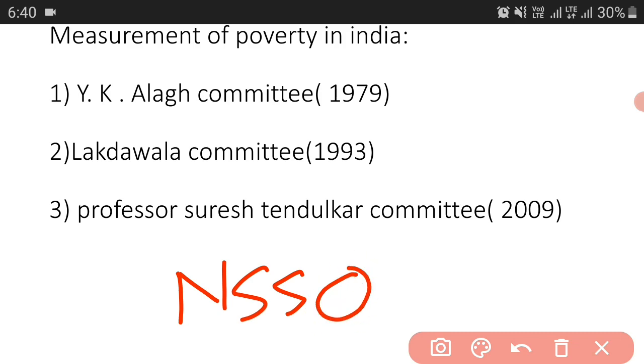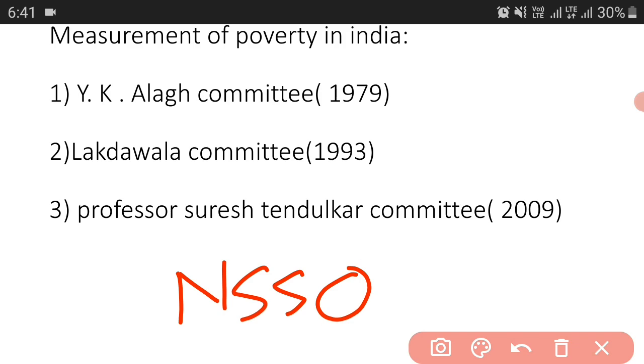This NSSO is the National Sample Survey Office. So what this NSSO does is that it collects the consumption expenditure data, that is, how much expenditure is being done on consumption by the people, and this data is then estimated by the Niti Aayog. So this is used for that.